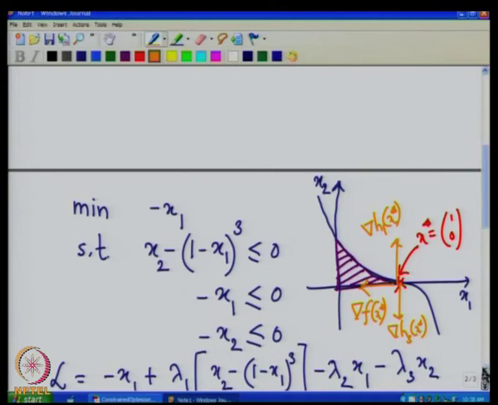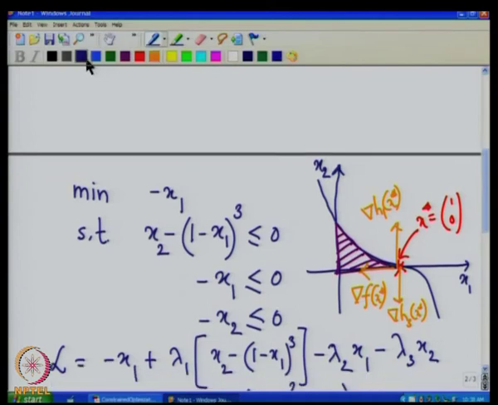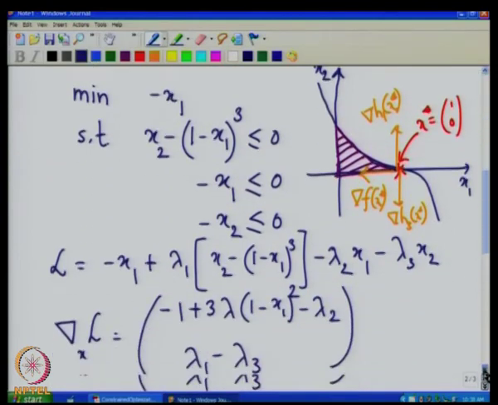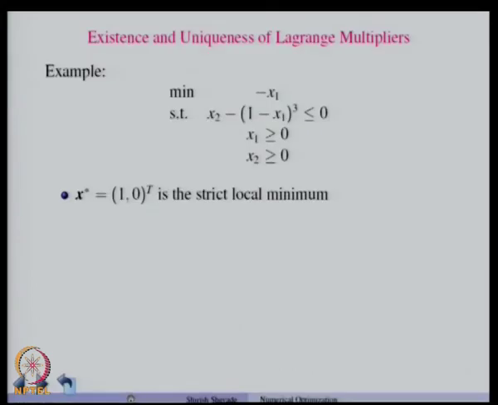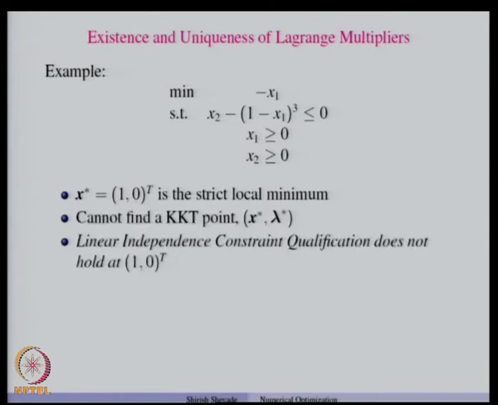And therefore, we are not able to find a KKT point, although this point is a strict local minimum of the problem. So, 1 0 is a strict local minimum, but we cannot find a KKT point, and the problem is that the linear independence constraint qualification does not hold at 1 0.